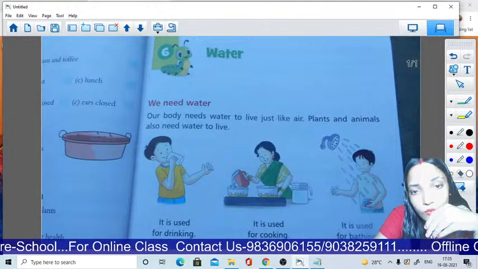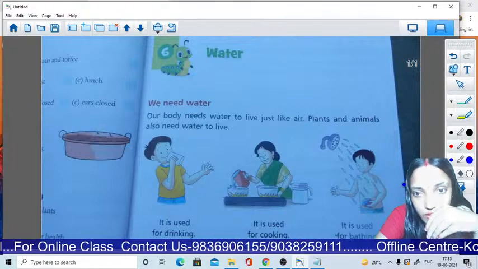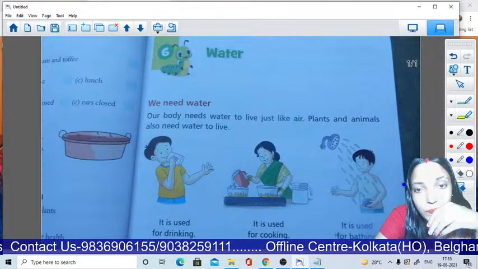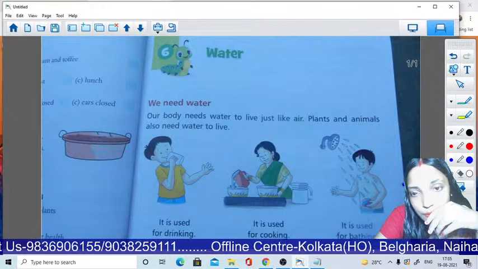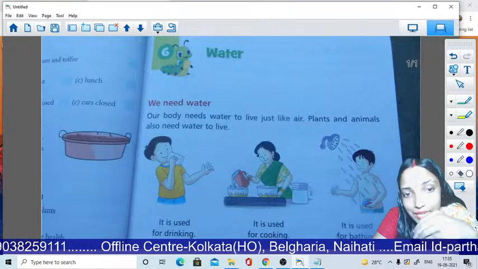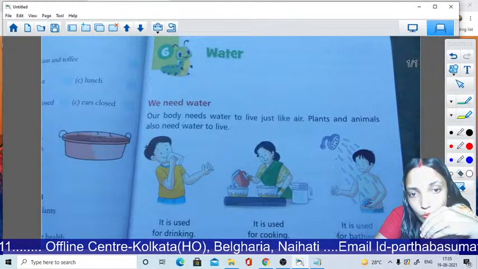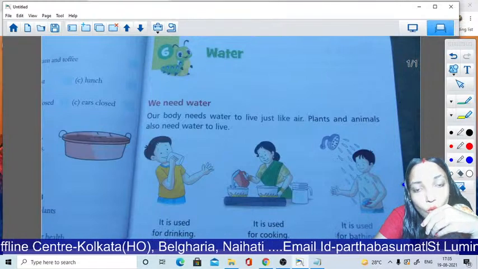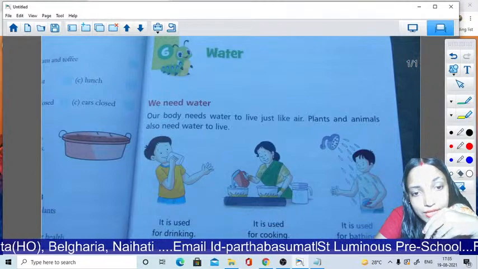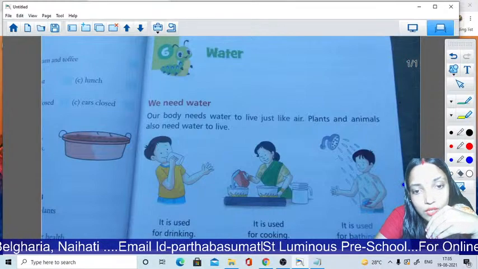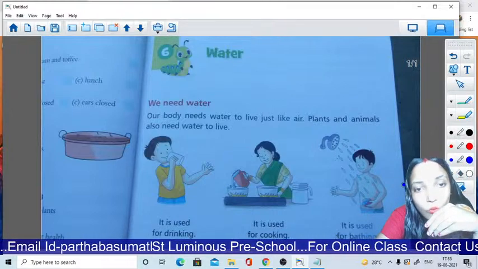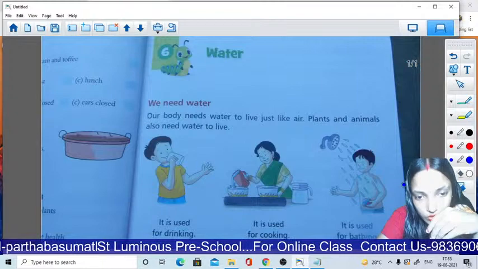Our body needs water to live just like air. Plants and animals also need water to live. Okay, we all can't live without water. Okay, water is very essential for us. So without water we can't live anymore.